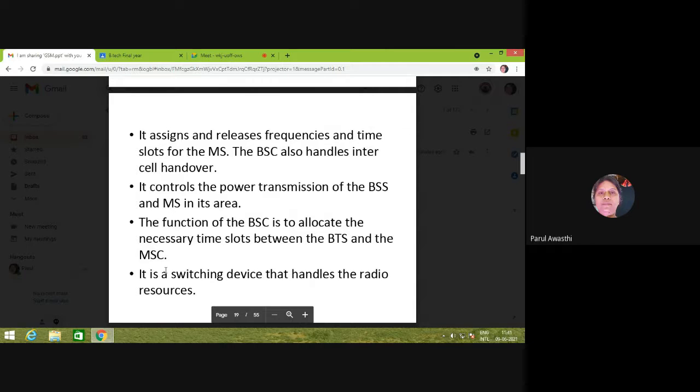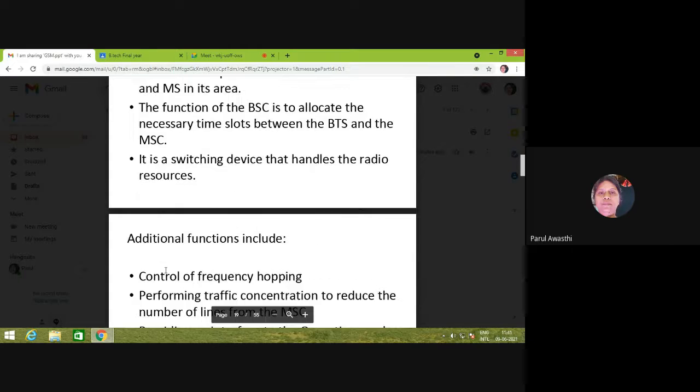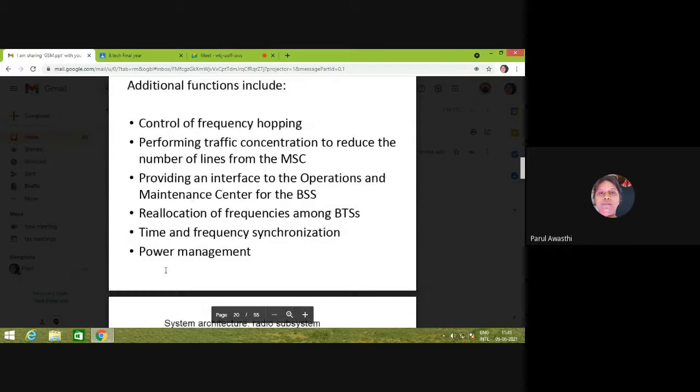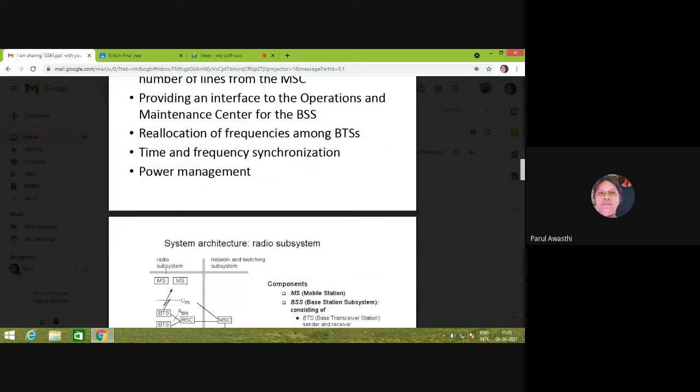It also controls the power of the transmitted signal, and it also allocates the time slot. Additional functions: control of frequency hopping, reallocation, synchronization, power management, and providing an interface.